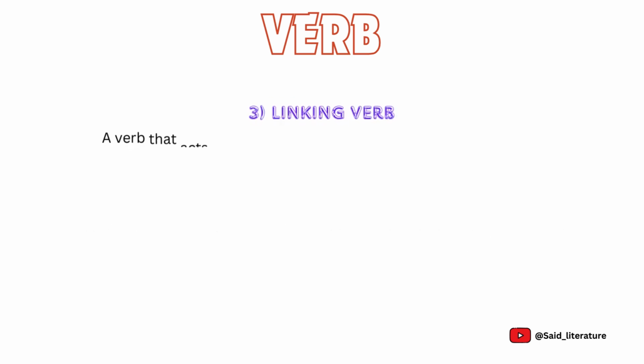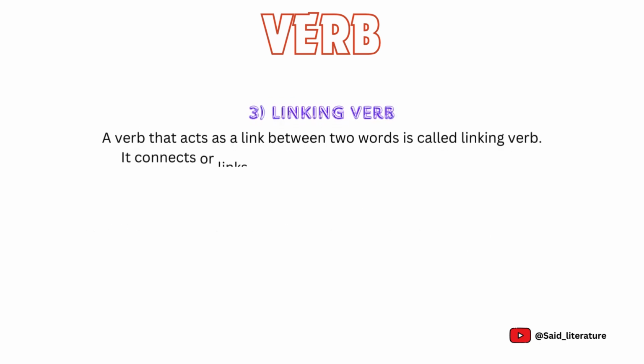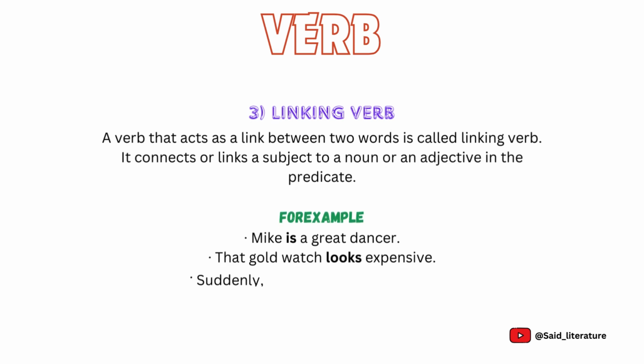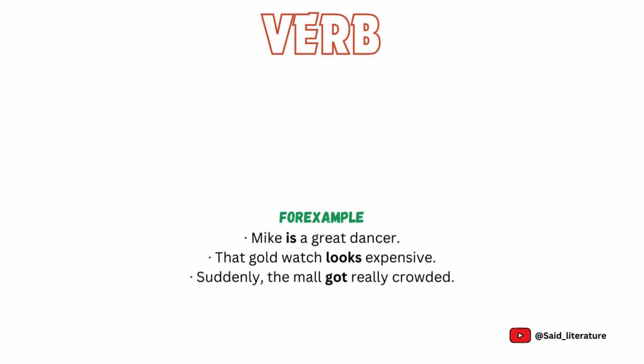Third is linking verb. A verb that acts as a link between two words is called linking verb. It connects or links a subject to a noun or an adjective in the predicate. Examples are: Mike is a great dancer. That gold watch looks expensive. Suddenly, the mall got really crowded.